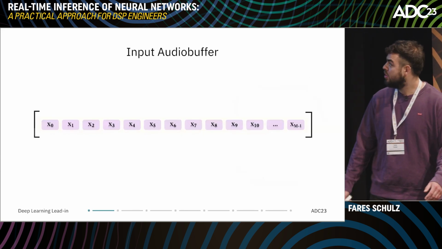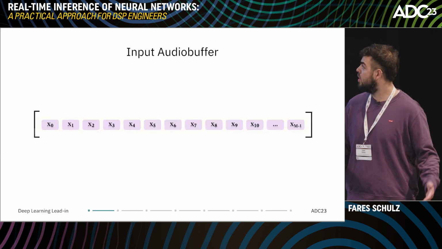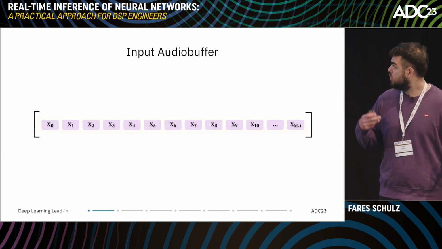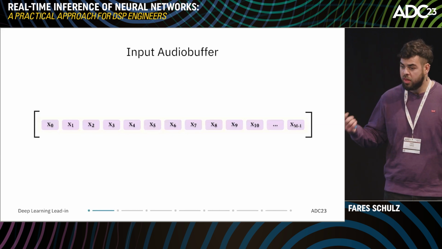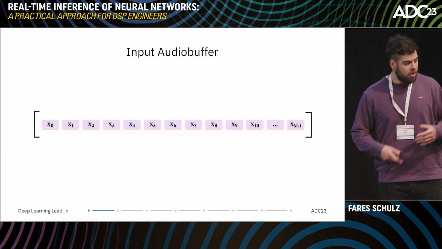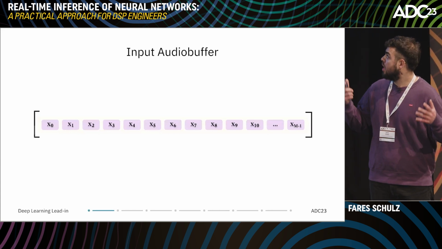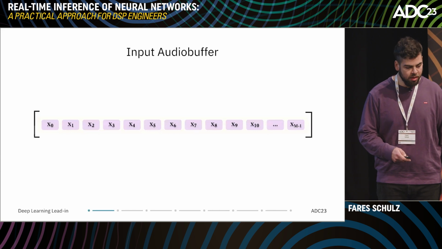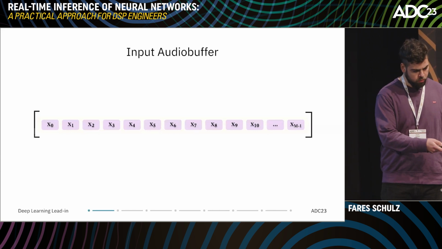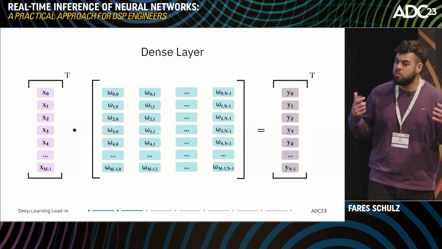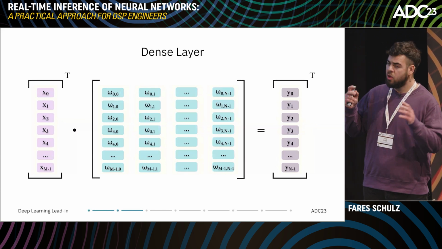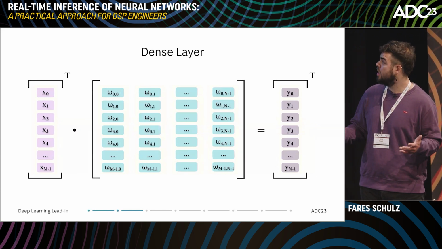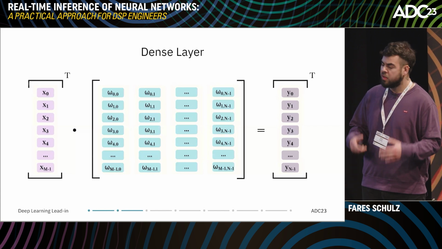So we will start with our familiar audio buffer. It's our input audio buffer. It's made out of floats or doubles, and it has the length m. So when we process this input audio buffer through the most simple neural network, how would this look like? Well, actually, this is like a matrix multiplication. This is a one dense layer, one linear layer neural network, and this is the most simple one.